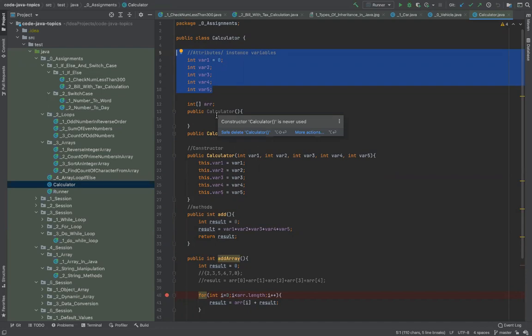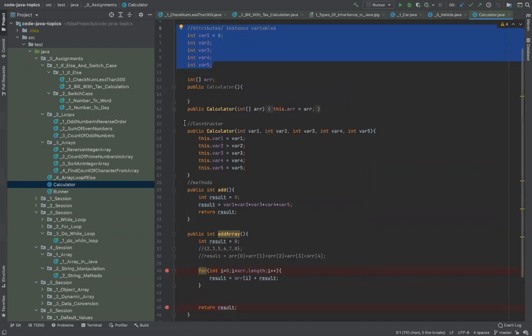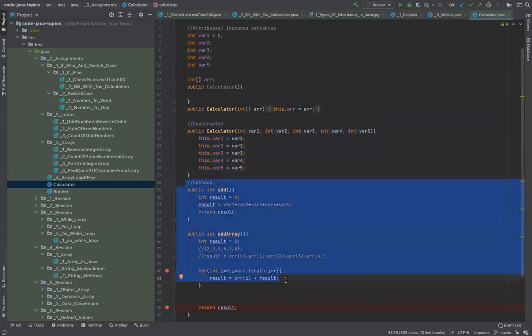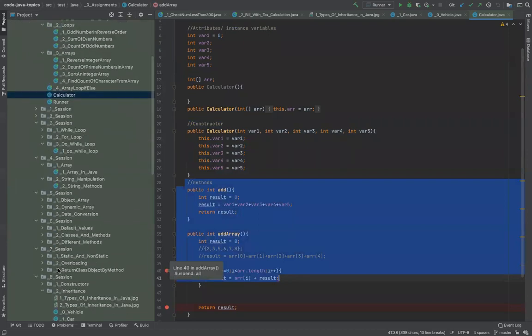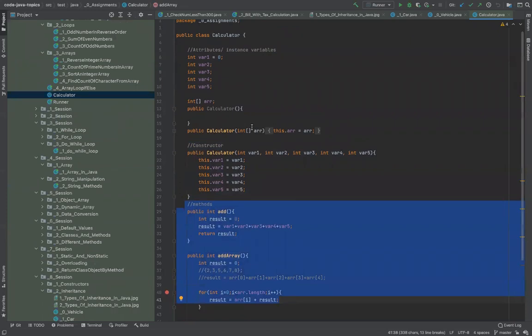For example, if I am a class, then my attributes will be height, weight, my DNA, my skin color, my eye color. They all are attributes, something which defines me. And then the second thing about me is my behavior, something which I am capable of doing. So methods are called behaviors. Same thing goes with any class. Whatever class you look at, it has attributes as well as behaviors, or methods.